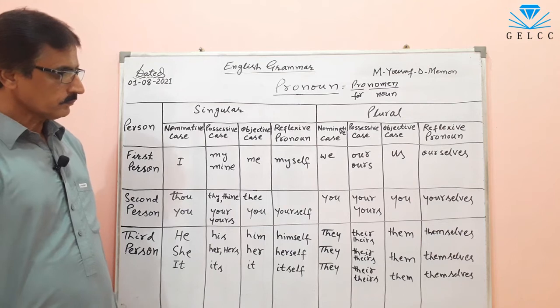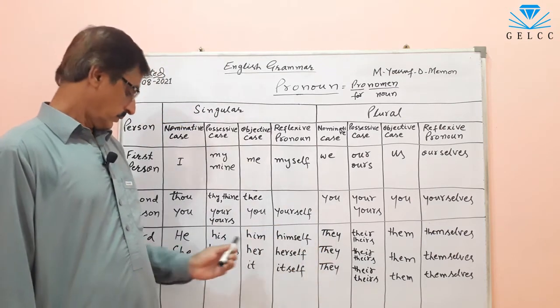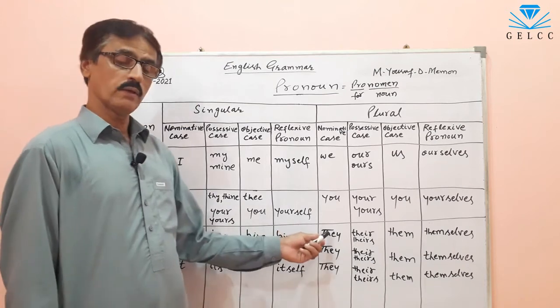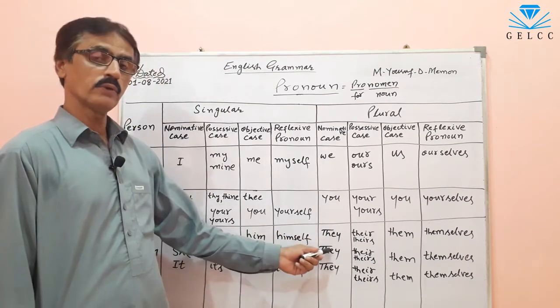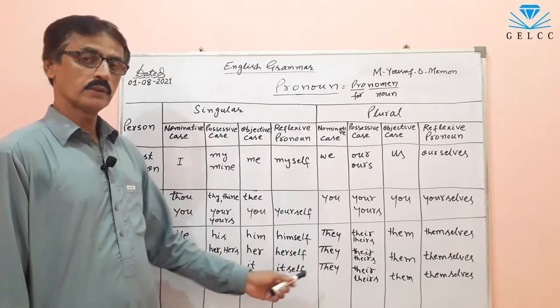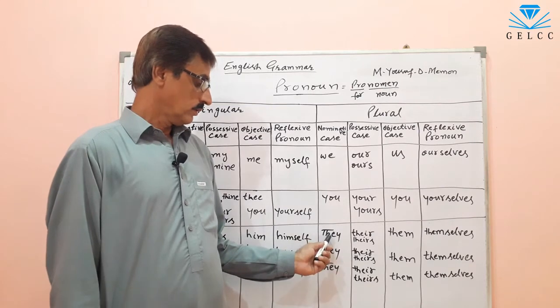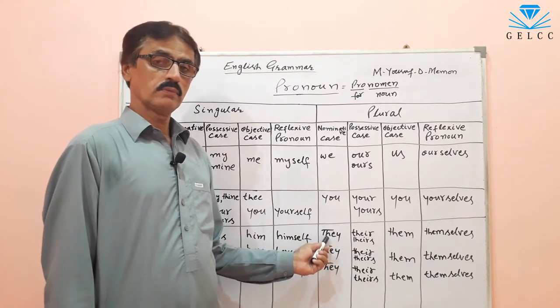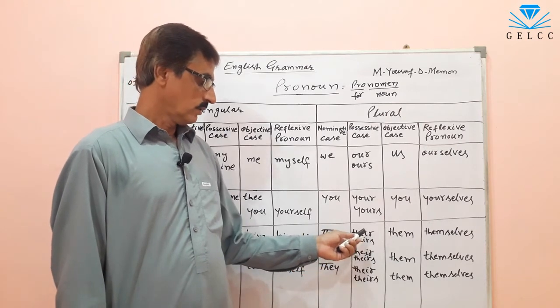Now, they. The plural of he is they. Plural of she is also they. And plural of it is also they. They is a subject, so it is in nominative case. Their, theirs.